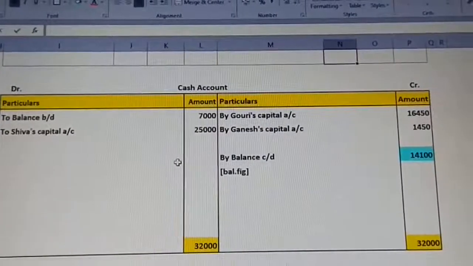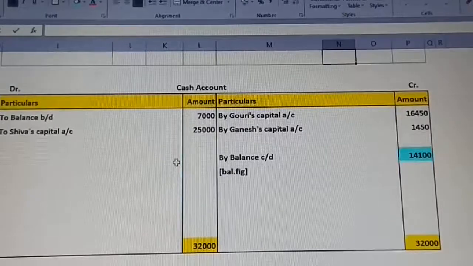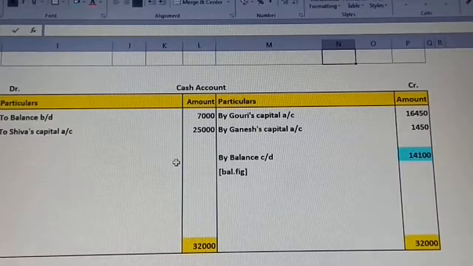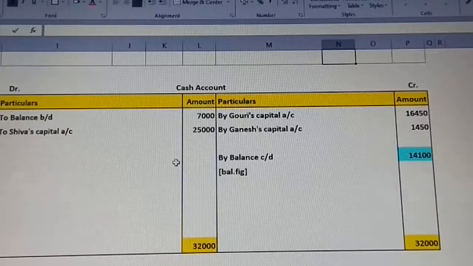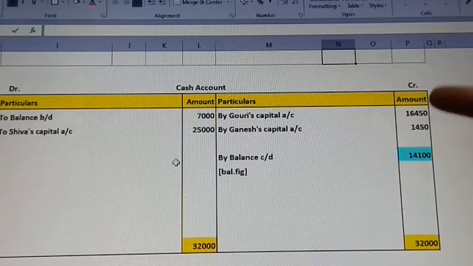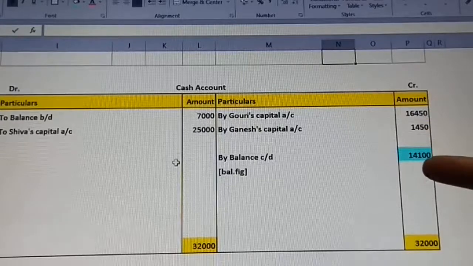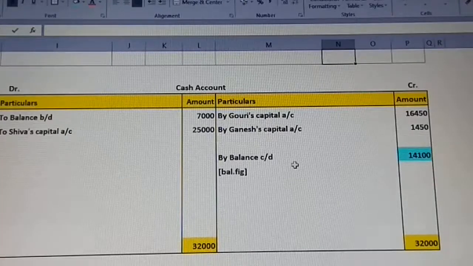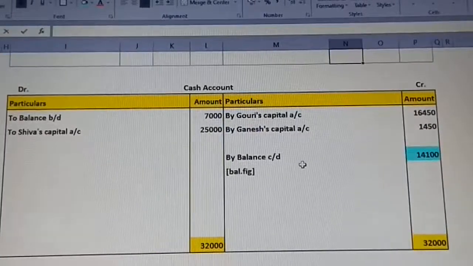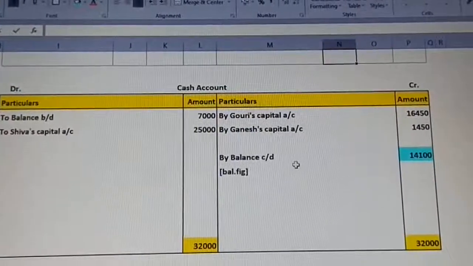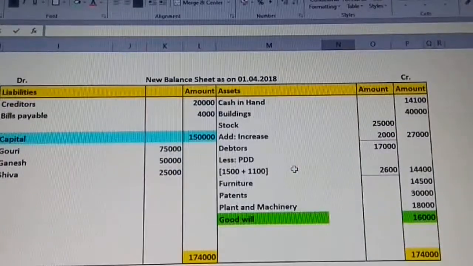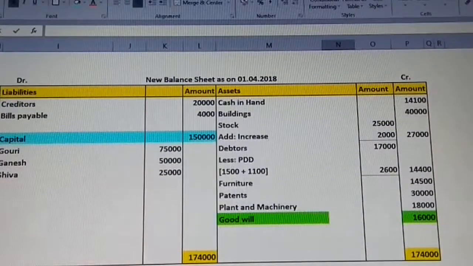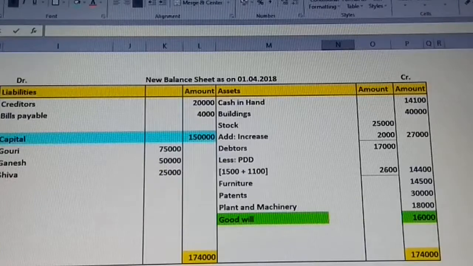Now we have to do just the same formula. Just follow the steps. The debit side is going to be greater. 25 plus 7 gives us 32,000. The same total is taken on the credit side, 32,000. If you reduce the credit items, you get 14,100, and this is going to be the balancing figure of cash which is to be taken in the balance sheet. Observe. Yes. Now let us move on to the balance sheet. This is very simple. You just need to concentrate only on the different adjustments which appeared in the question.